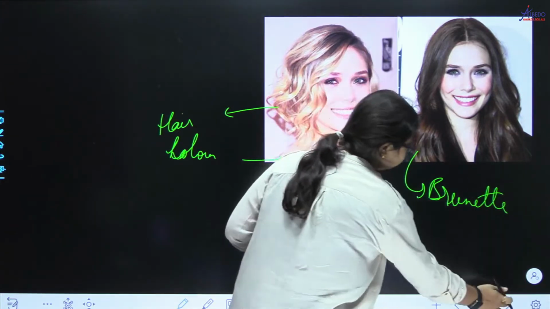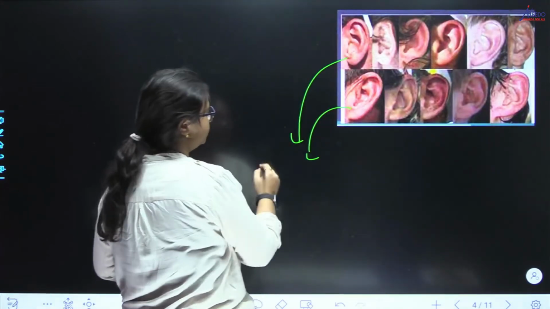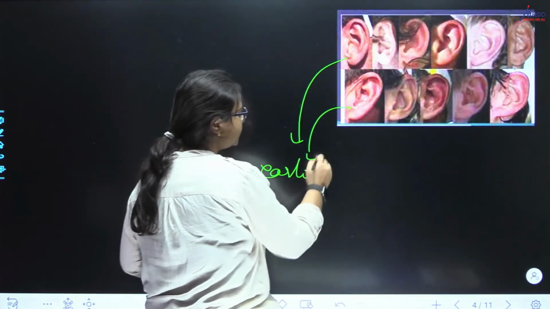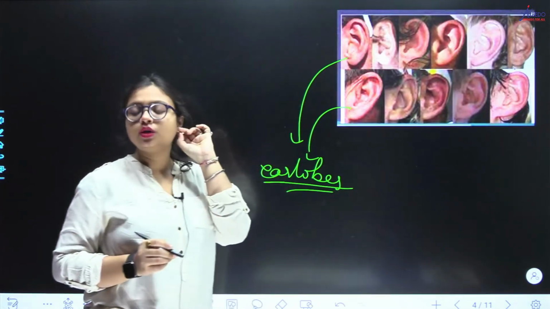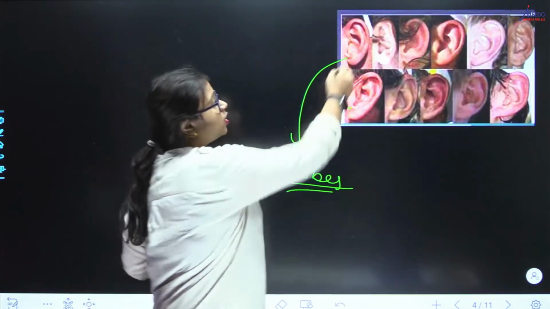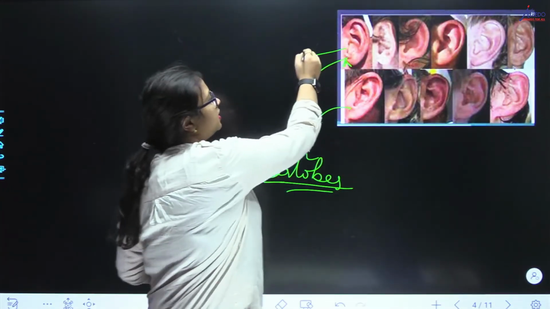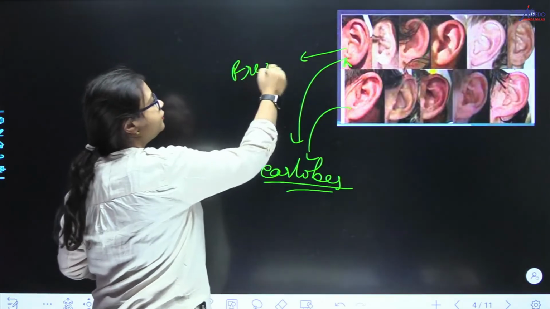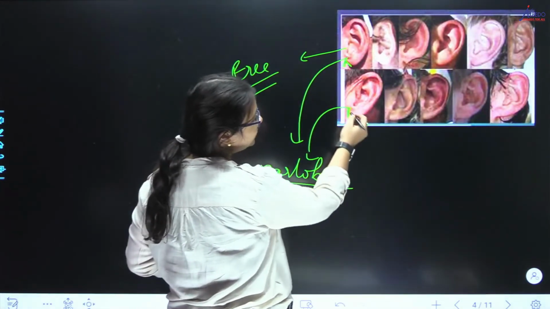Okay. Next, we also get to see various types of earlobes. And how are earlobes? Many people have free earlobes, right? The lower part of their ear is not attached to the skin. That is what is called as free earlobe. And some people, they have got the lower part of their ear attached to the skin.